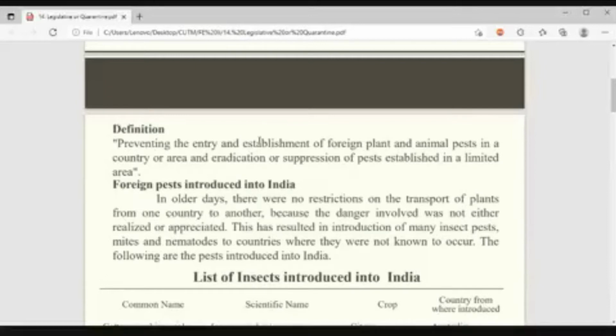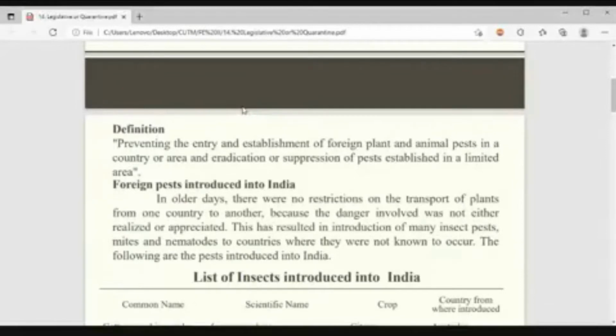Preventing the entry and establishment. That means if corona is there in China, prevent the entry first. Also it can prevent the establishment of that particular pest, that coronavirus, a foreign pest, in a country or area. Suppose from China the corona already came into Delhi or Jammu Kashmir. Now what will happen? Though it has come to Jammu Kashmir, the first thing is to go for suppression or eradication of that coronavirus in Jammu Kashmir. Then stop further spreading of this coronavirus from Jammu Kashmir to other states of India. Understood what the definition is telling?